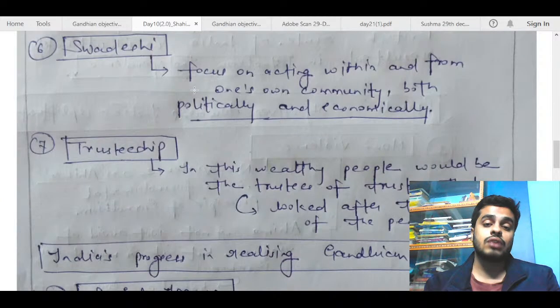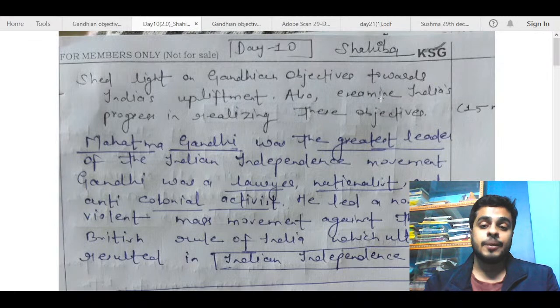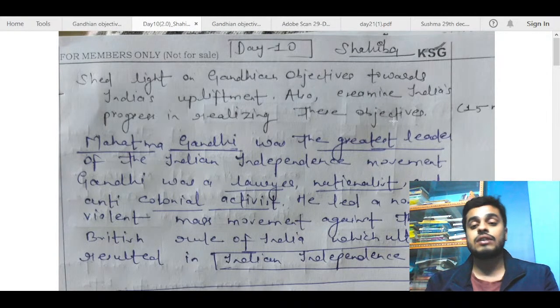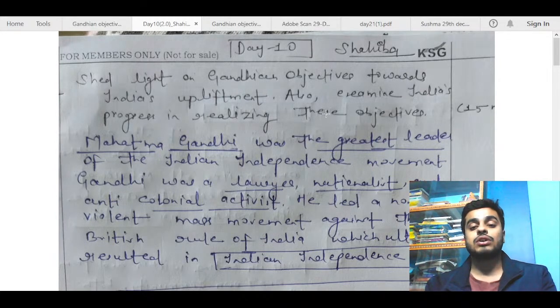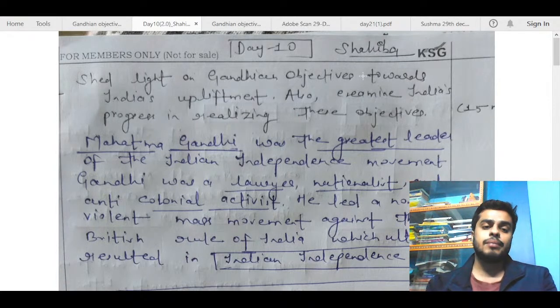Here the question is asking you to examine. It is not just saying that India has realized these objectives, and comment. If it says that India has realized these objectives and comment, then you can talk about just the positive aspects. But when it is saying to examine, it means that you need to analyze it a bit, like whether India has achieved or not. So both sides of the coin should be shown here.